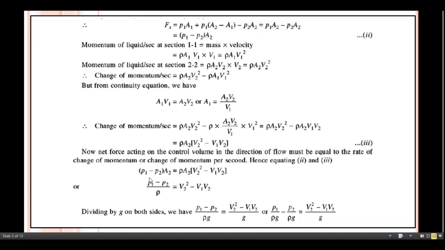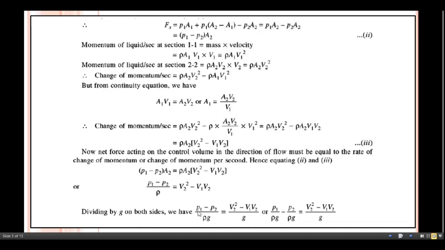From this relation we can write, P1 minus P2 divided by rho equals V2 square minus V1 by V2. If I cancel this A2 from both sides, you get this relation. Then dividing by g on both sides.